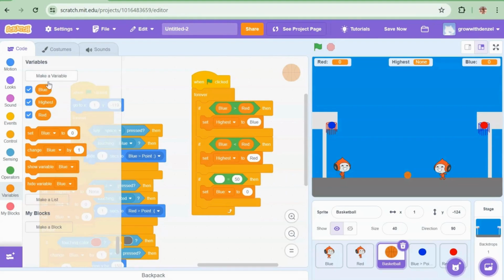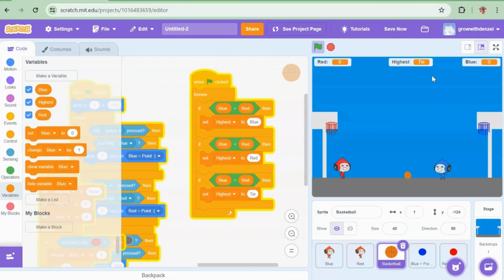And if blue is equal to red, set highest to tie. So it will be the same any way you arrange it if it's a longer version of this. So if we do space, blue, Z, tie, Z, red. So this worked out really well.